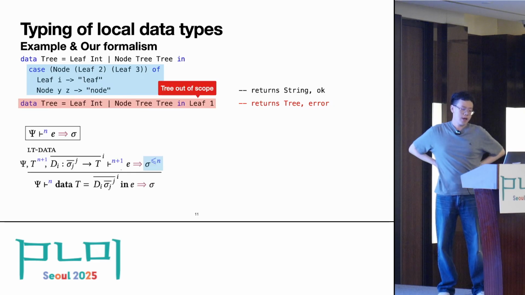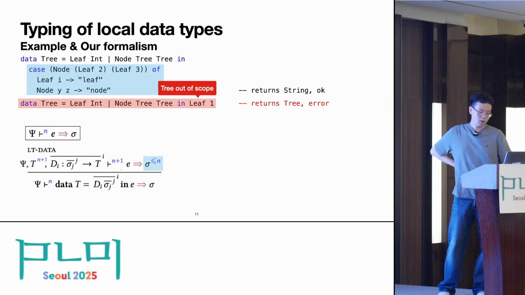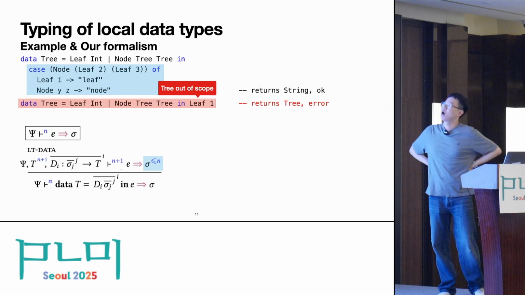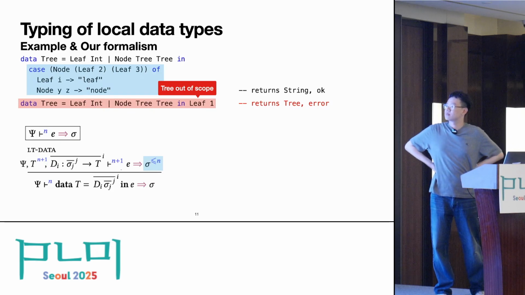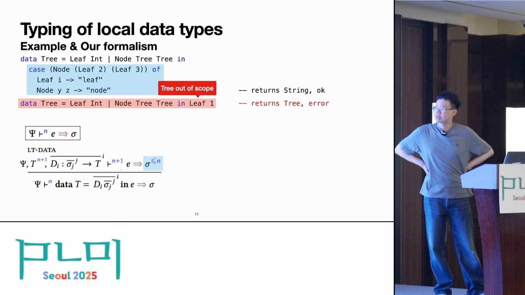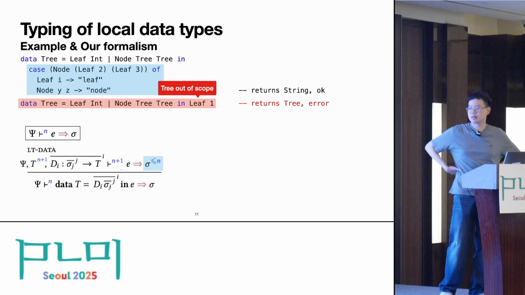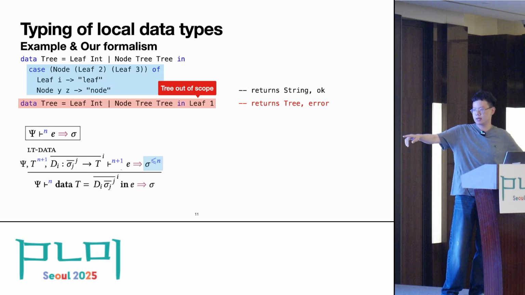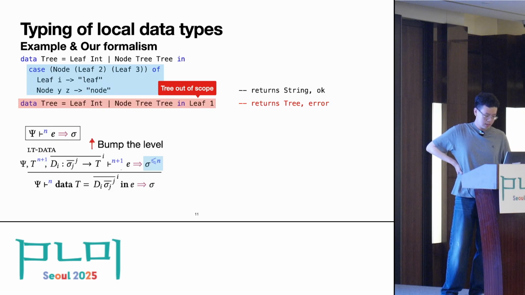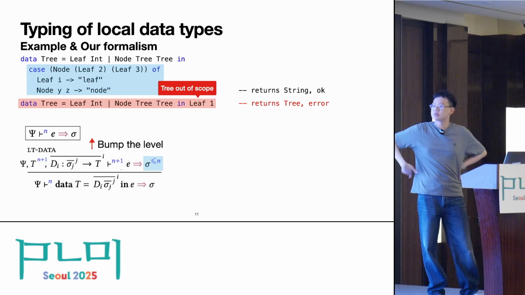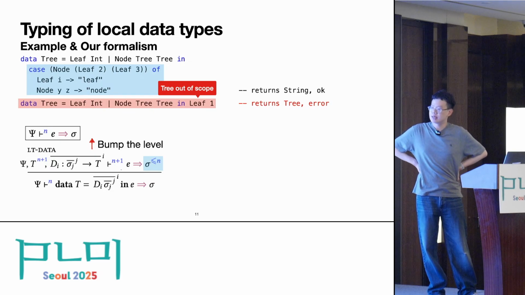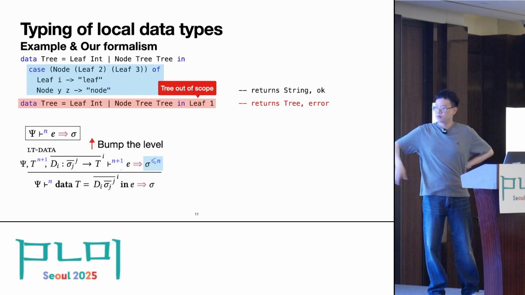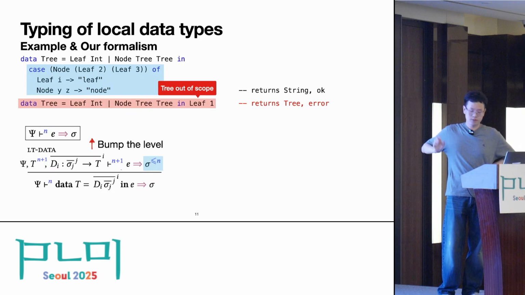To model this behavior, we have this rule in the level-based system where we first put the type constructor T into the context at level n+1, so that when we are typing the expression E, we can use the type constructor at level n+1 in E. And here, notice that we again bump the level number to n+1.